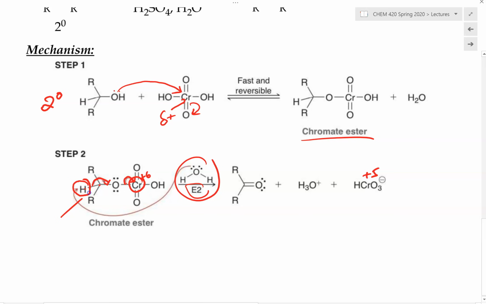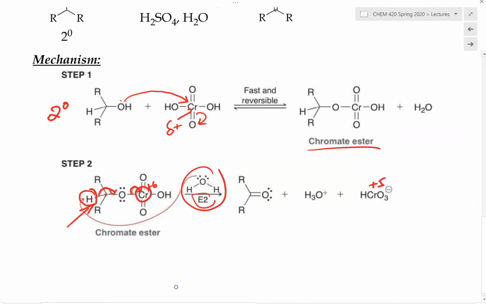So it's important that we have this alpha hydrogen. If there's no alpha hydrogen on this carbon of the alcohol, then it cannot be oxidized. And this is the explanation for why a tertiary alcohol cannot be oxidized.